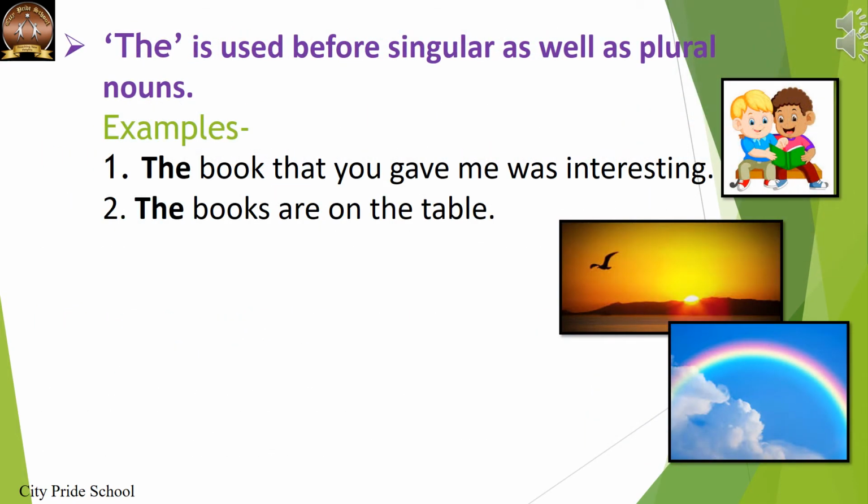Rule 3. The is used before singular as well as plural nouns. Example, the book that you gave me was interesting. So here, the book means we are talking about one book, and the books are on the table. The books refers to plural nouns.